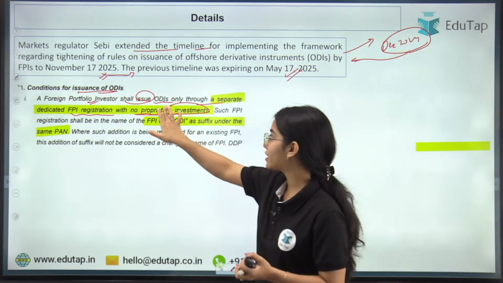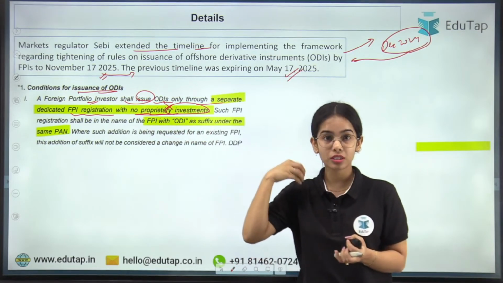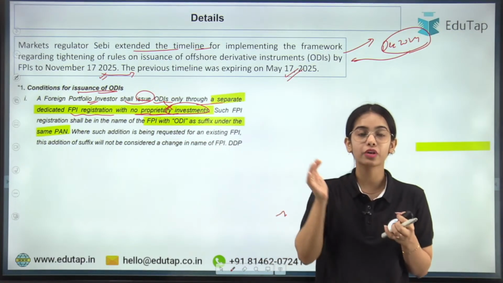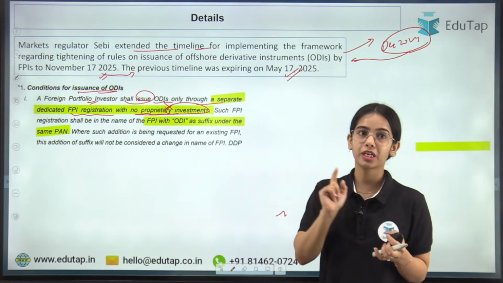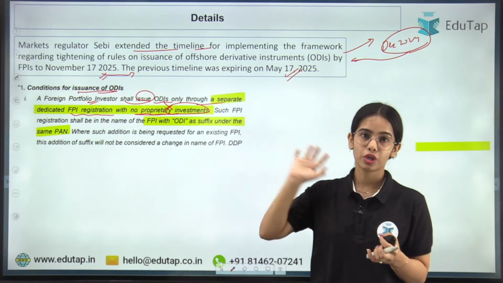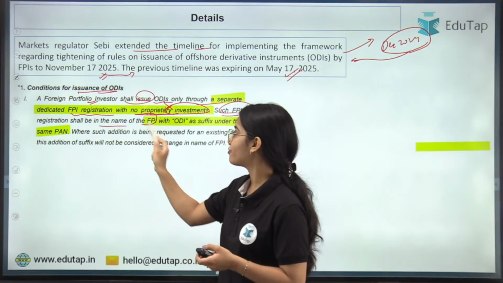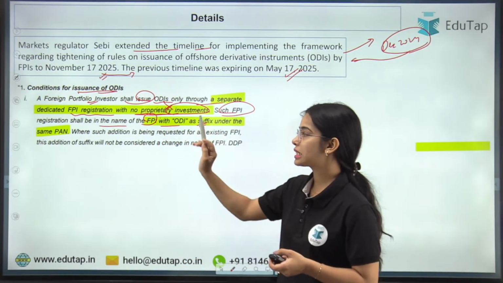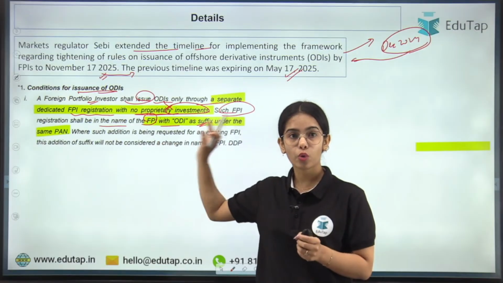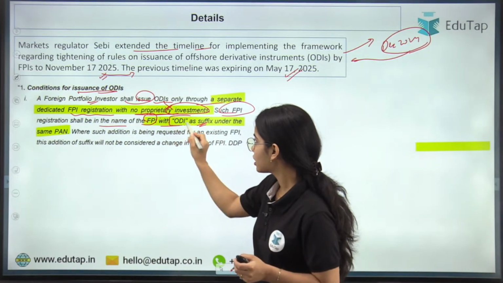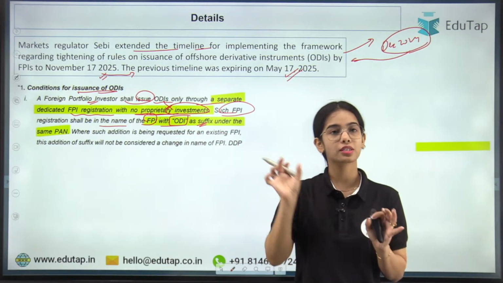So proprietary investment, for self profit, cannot happen through the separate registration that is done for the issuance of ODIs. Such FPI registration shall be in the name of the FPI with ODI as suffix. So basically, in the name of the FPI, the term ODI has to be kept as suffix.